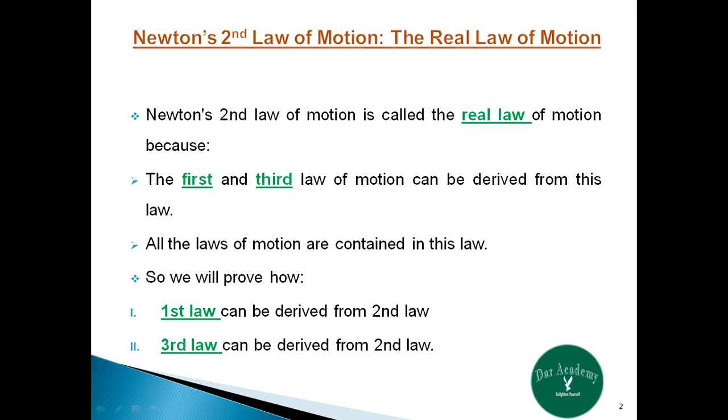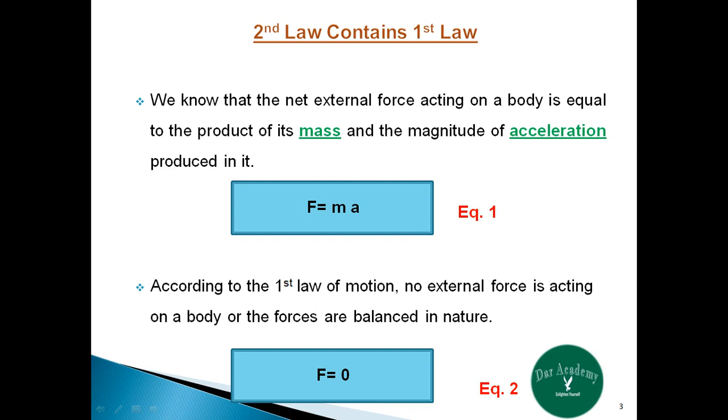So we will prove how the first law can be derived from the second law and how the third law can be derived from the second law. First, we are going to show how the second law contains the first law. Friends, let us redefine the second law of motion. We know that the net external force acting on a body is equal to the product of its mass and the magnitude of acceleration produced in it. That is, F is equal to ma.